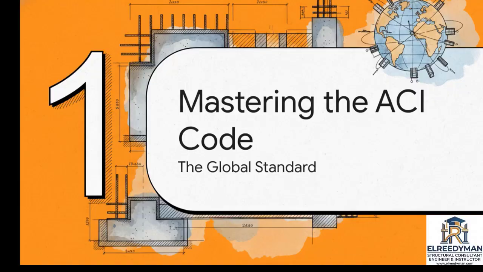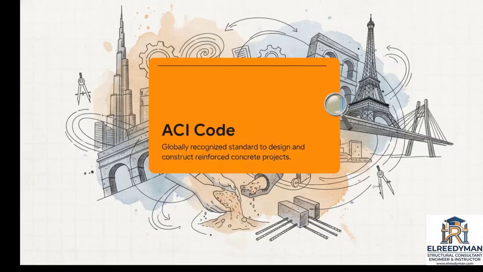All right, let's jump right into section 1, mastering the ACI Code, the global standard. So the American Concrete Institute, or ACI Code, is the globally recognized standard used to design and construct reinforced concrete projects. And we're not just talking about some local guidelines here. Countless projects around the entire world are designed and built according to these specific ACI standards. Why? Well, to ensure public safety and structural resilience, of course.